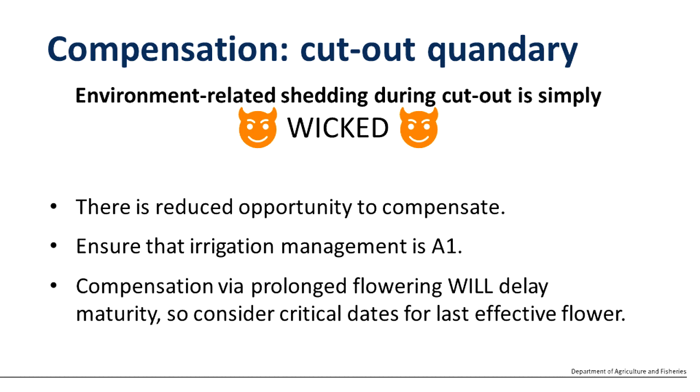Compensation, if required, through the prolongment of flowering following mid to late stage shedding, will enact a maturity delay. So it is important to consider critical dates for last effective flower to ensure that the development of the ensuing bolls is both effective and not likely to lead to lint quality issues.